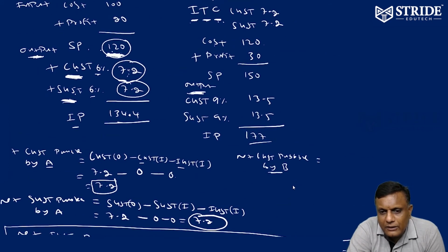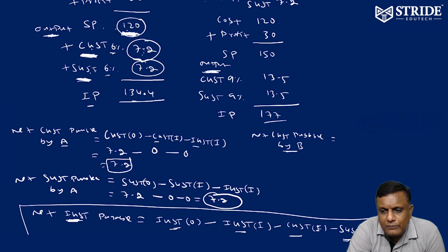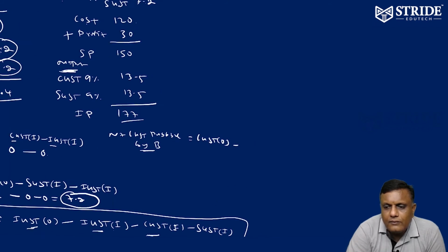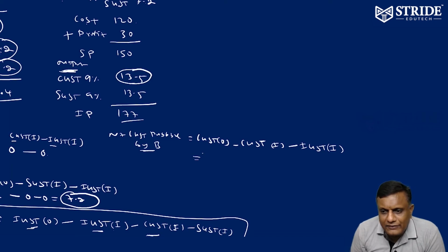Net CGST payable by B is equivalent to CGST output minus CGST input minus IGST input. Right. What is the CGST output collected by B? 13.5.